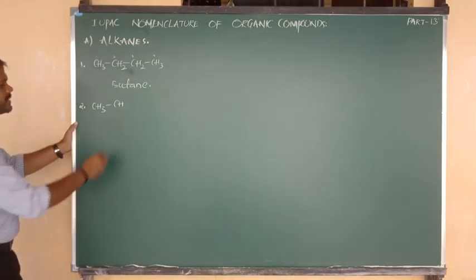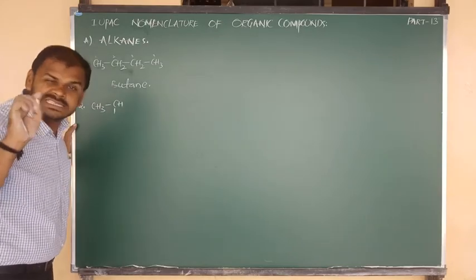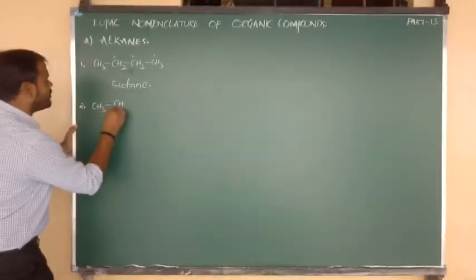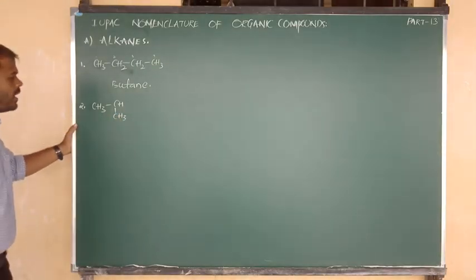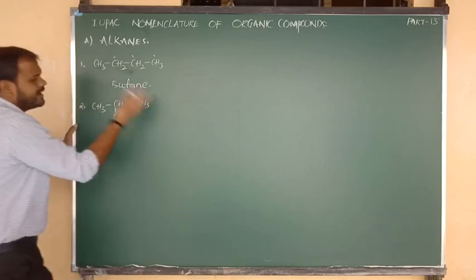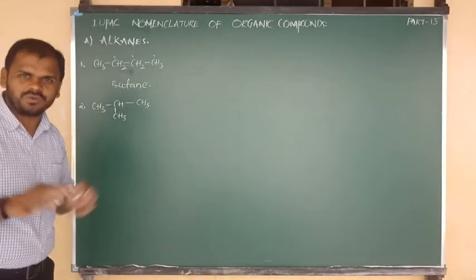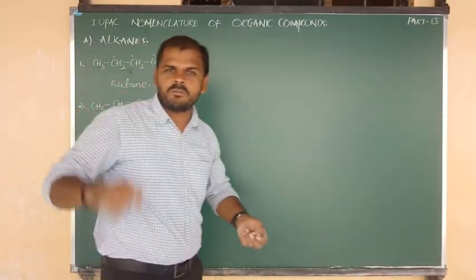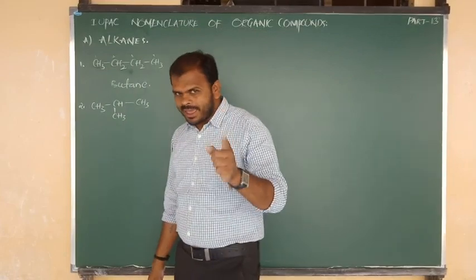And suppose that CH carbon is connected to a side chain. The side chain formula I am going to write here is CH3. And suppose the CH is connected to another carbon on the right side, that is nothing but CH3. So this is the structure I have given to you. Again, try to write the IUPAC name. How can you write it? Come on, try to think. So again, same thing.